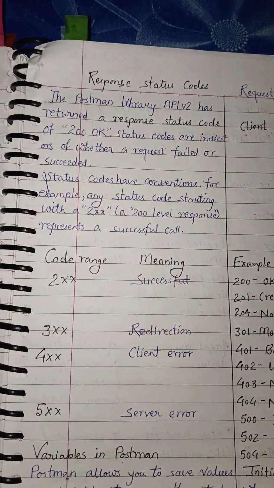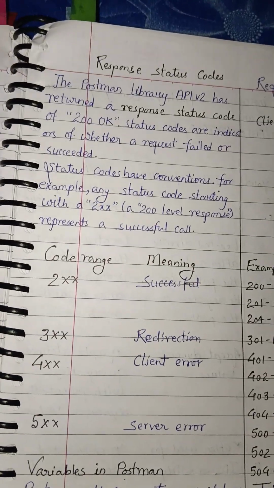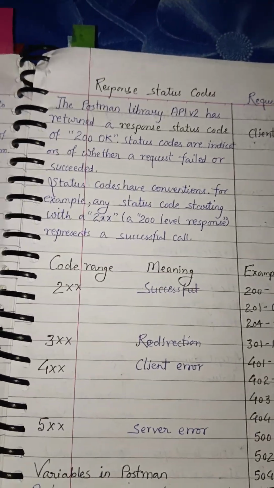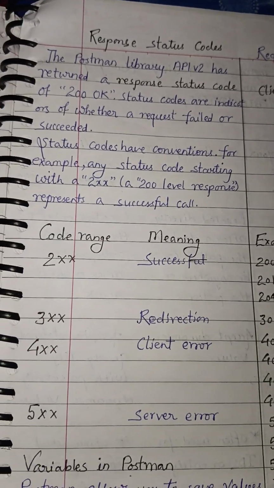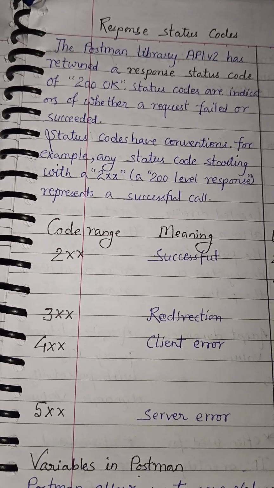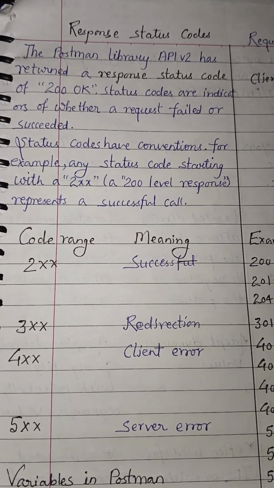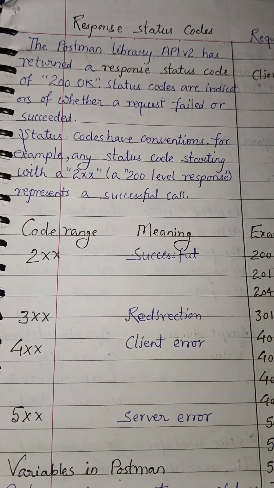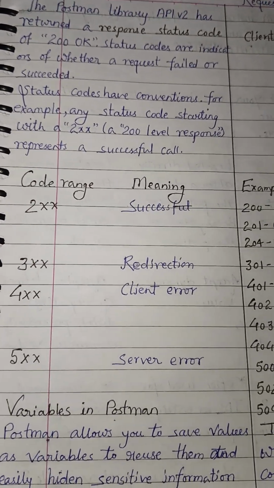Response status codes. The Postman Library API version 2 has returned a response status code of 200. Okay. Status codes are indicators of whether a request failed or succeeded. Status codes have conventions. For example, any status code starting with 2xx, a 200-level response, represents a successful call.